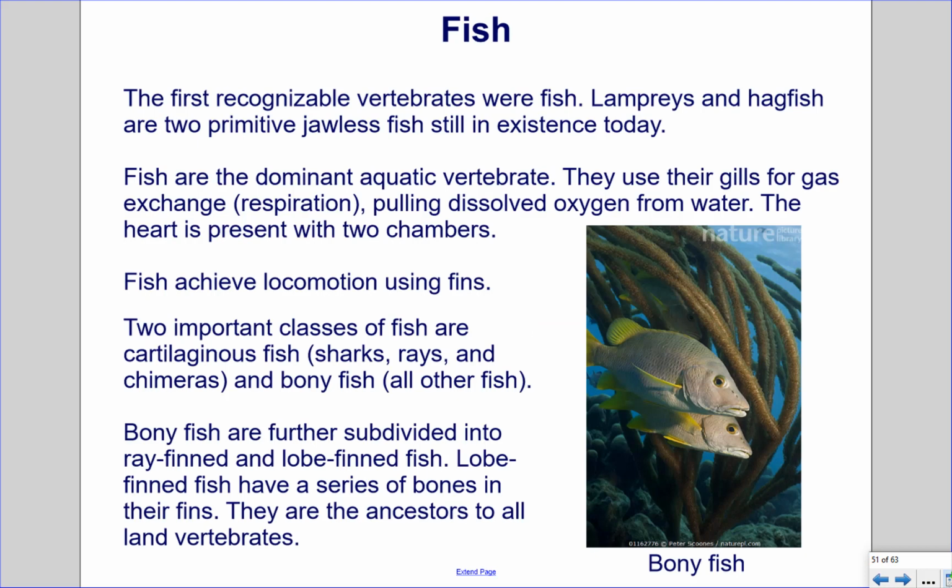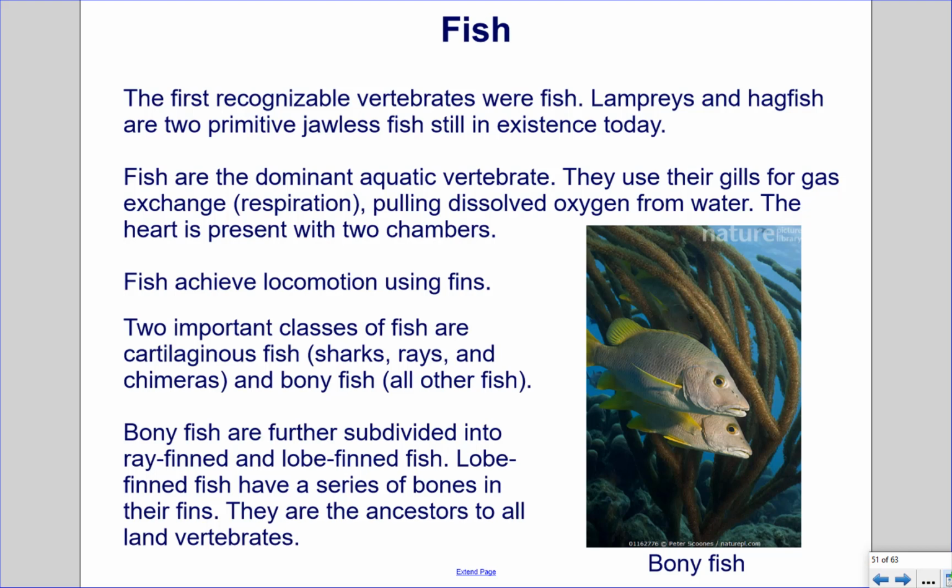Fish. The first recognizable vertebrates were fish. Lampreys and hagfish are two primitive jawless fish still in existence today. Fish are the dominant aquatic vertebrate. They use their gills for gas exchange, or respiration, pulling dissolved oxygen from water. The heart is present with two chambers. Fish achieve locomotion using fins.